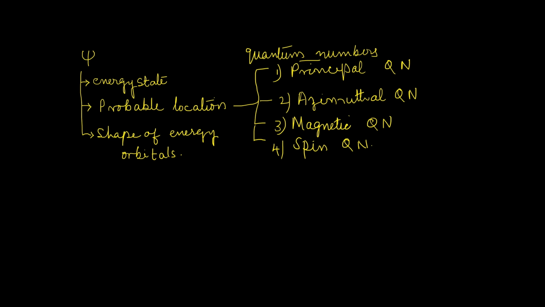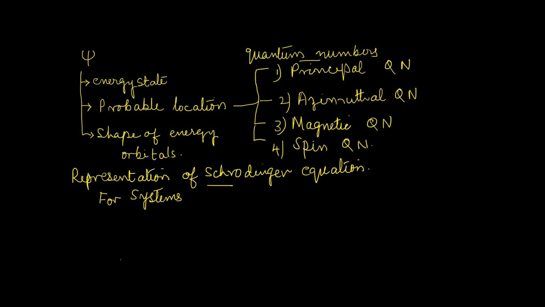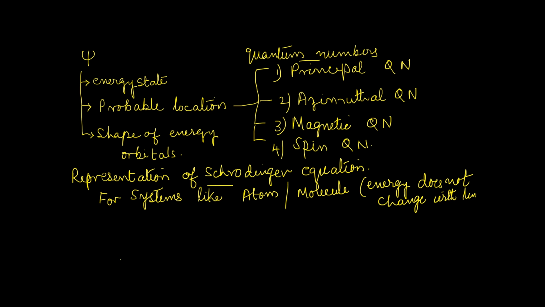Now, before we wind up this video, we will see the mathematical representation of Schrödinger equation and the parameters used therein. For a system like an atom or molecule whose energy does not change with the time, Schrödinger equation can be represented H cap psi is equal to E psi. H cap is a mathematical operator. Schrödinger has designed it. At present, we are not going into the details of that. Psi is the wave function and E is the total energy.